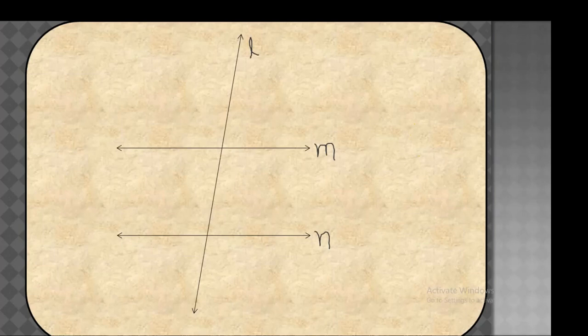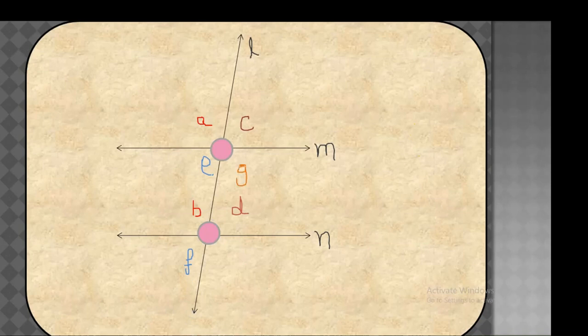Now let's discuss the pairs of angles formed by the parallel lines and the transversal. So this is the first pair, angle A and angle B, on the same side of the transversal and above both the parallel lines. This is another pair, angle C and angle D, on the same side of the transversal and above the parallel lines.